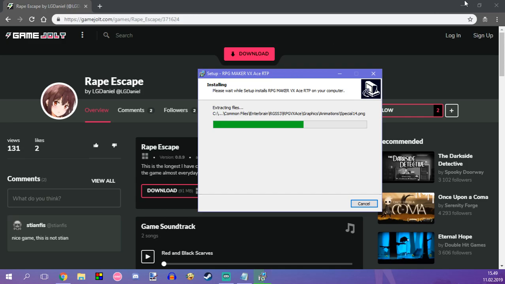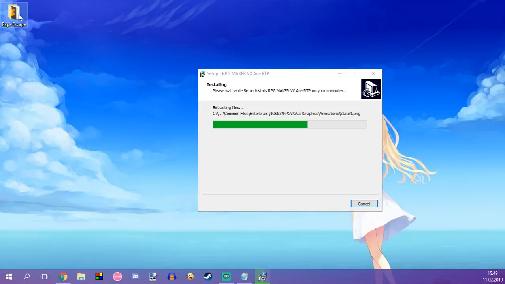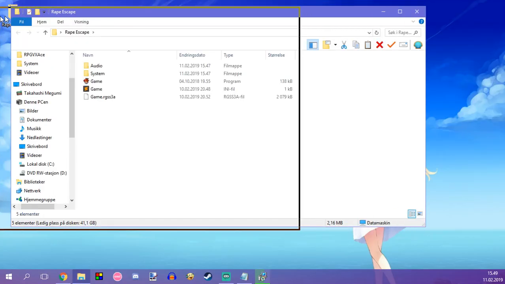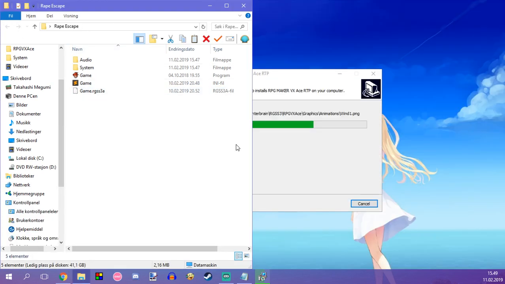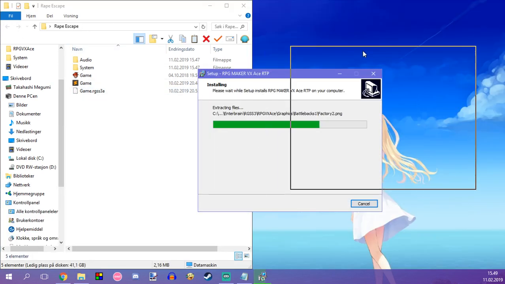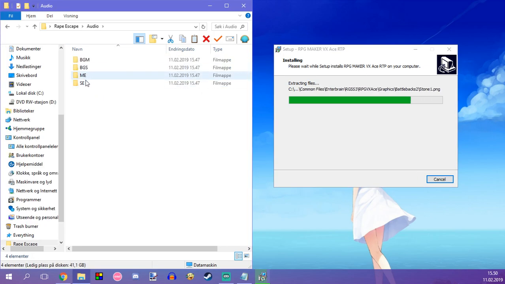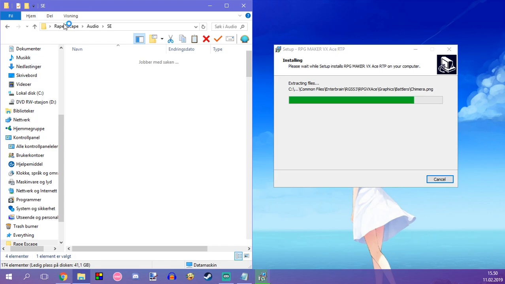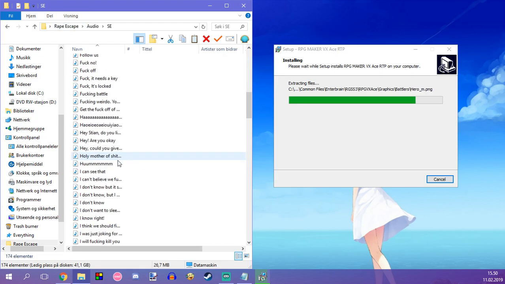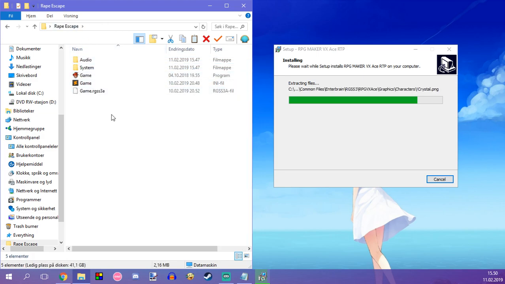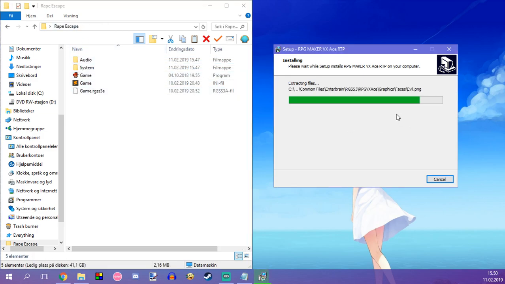I'm just gonna have it ready. Let's see. I'm just gonna look at all that audio. Oh crap, it's all there. Holy shit. That's all the custom audio. Yeah, while it installs.